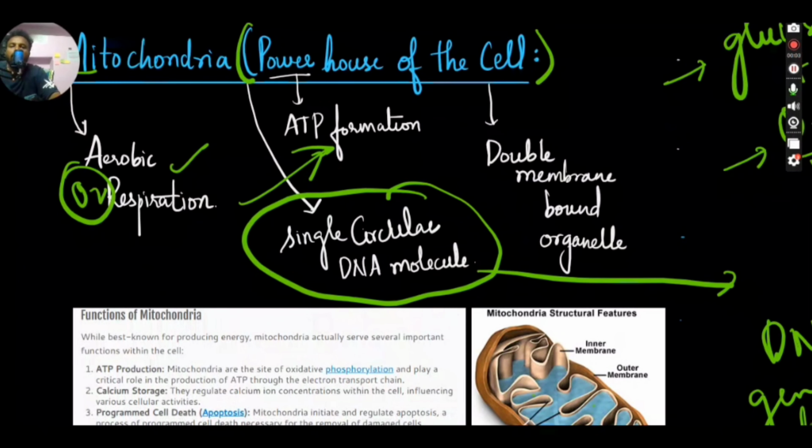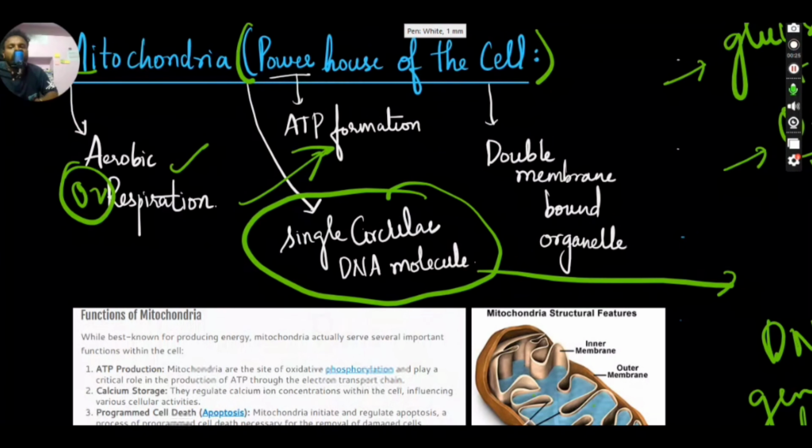Welcome to STR IAS. In the previous lecture, we were seeing about cell organelles. Two of the cell organelles which we have seen are the cell membrane and the cell wall, and we have seen that the cell wall is only present in plants but not in animals. So in this lecture, we have started with mitochondria.